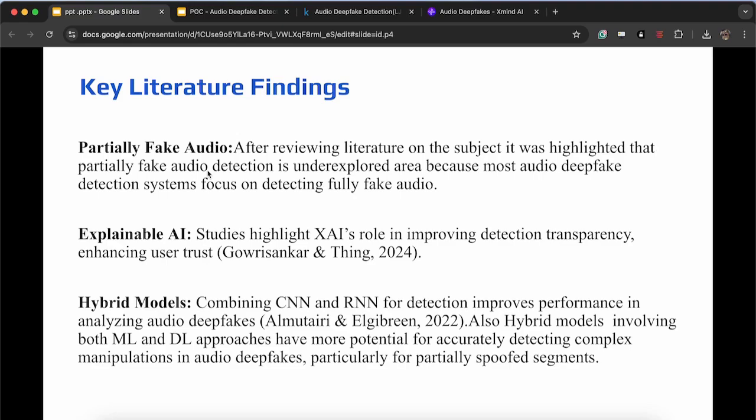Just like fingerprints are unique to each person, our voice is also unique from person to person. When it comes to voices, we can measure that from several voice features like mel frequency cepstral coefficients. These are called MFCCs, and there are LFCCs and CQCCs, the constant Q cepstral coefficients. There are unique features for each voice, and these can be measured by these features. Most of the time when it comes to audio deepfake detection, these features are analyzed. I will touch upon that later.